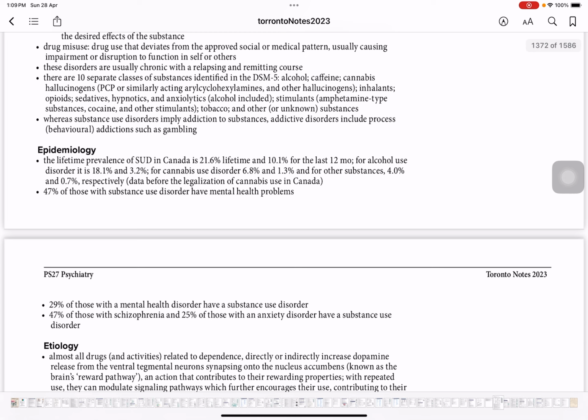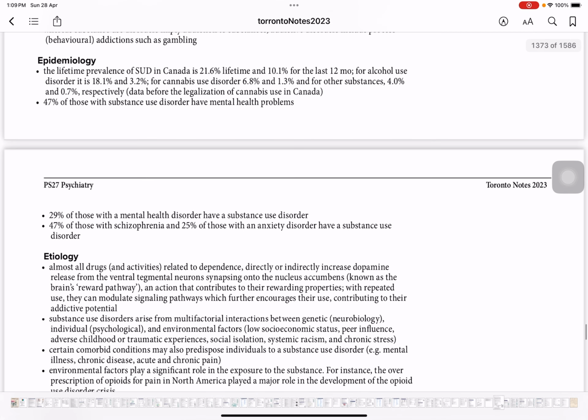Lifetime prevalence of SUD in Canada is 21.6%, and 10% for the last 12 months. For alcohol use disorder, it is 18.1 and 3.2, and for cannabis use disorder it is 6.8 and 1.3. So they are comparing lifetime versus 12 months. And for other substances, 4 and 0.7 respectively. This is data before legislation of cannabis use in Canada.